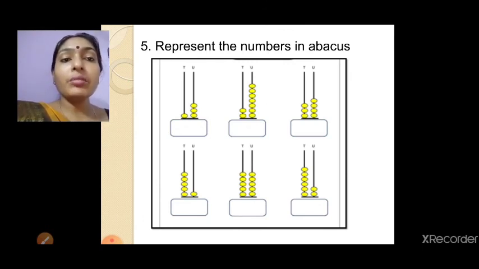Neatly you have to write. For the first one, see, 1 and 3. Tens place is 1, unit place is 3. So you can easily write 13. Like that you will complete your work.